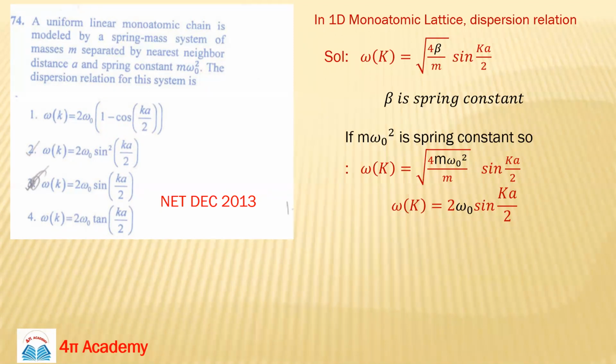It means every crystal has its own frequency, right? Own frequency involves so many assumptions.